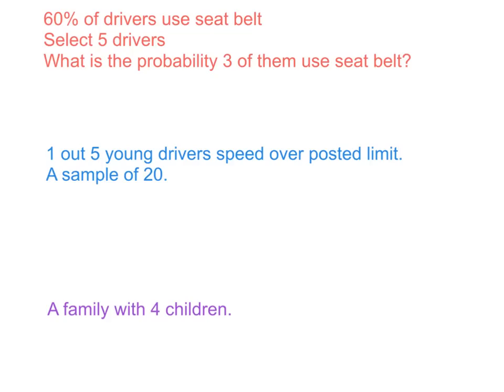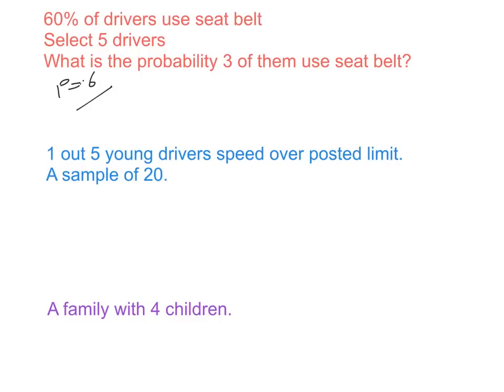In the first example, 60% of drivers use a seat belt. Select 5 drivers. What is the probability 3 of them use a seat belt? Now we're searching for n, x, and p. Notice the percentage is equal to the probability. When you select one driver, the probability he uses a seat belt is 0.6, so p is 0.6.